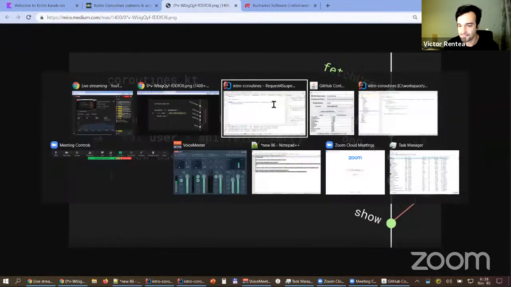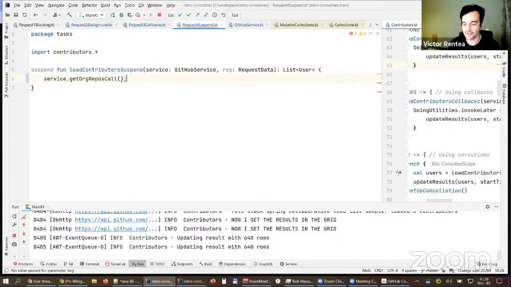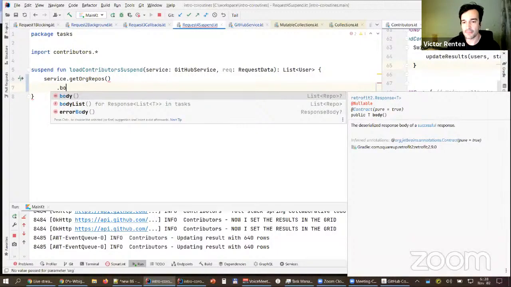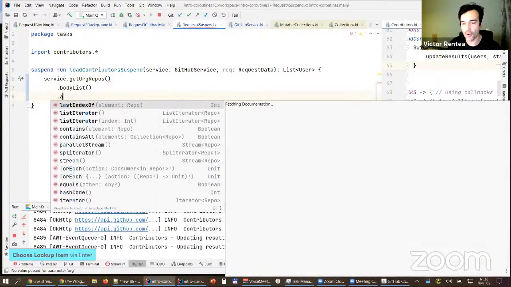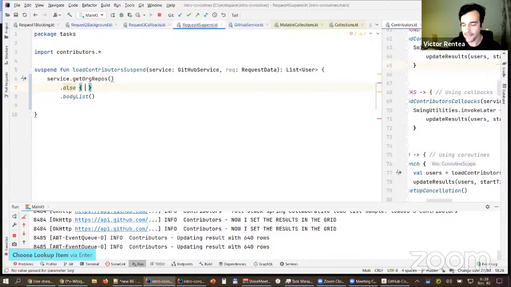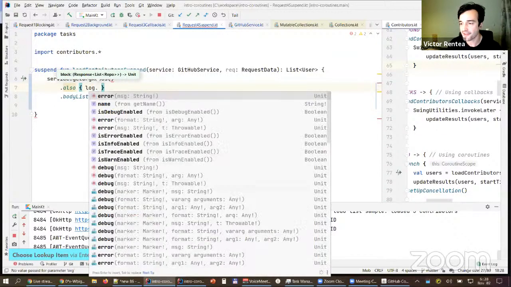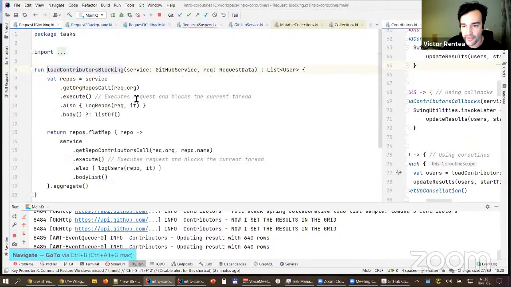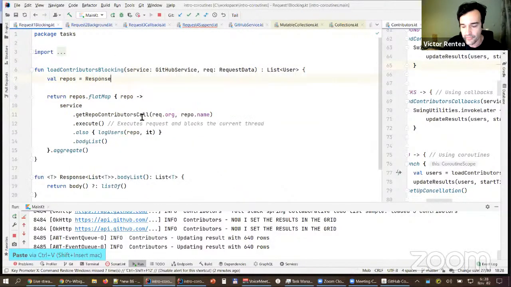Okay, let's see it in action. I will call this stuff over here, putting it in a val. This returns me not a Call first of all, it's a Response, perfect. Now I need the body list. I need also, do I have an also over here? I don't have an also. Let me just check one thing. Also, I want to log the same stuff that I did previously. Let me copy paste from the first one. That's it. This stuff I want to do.